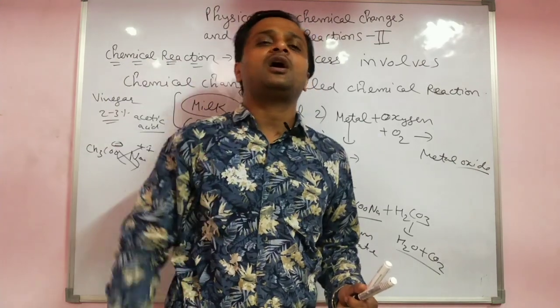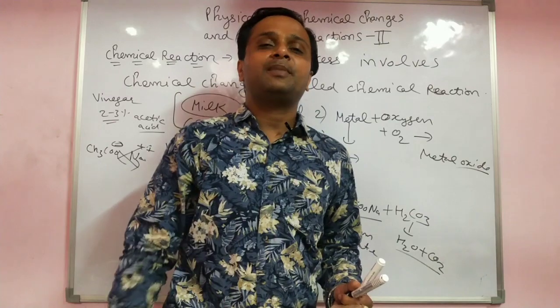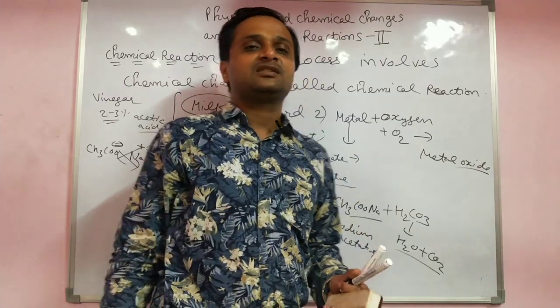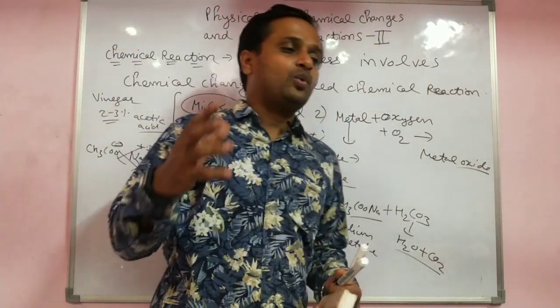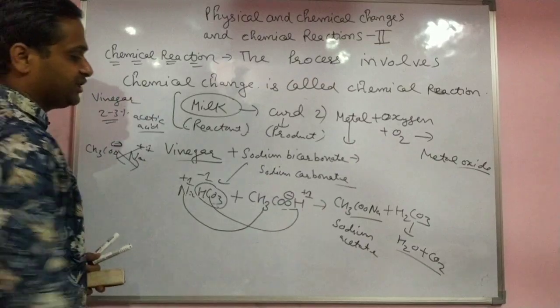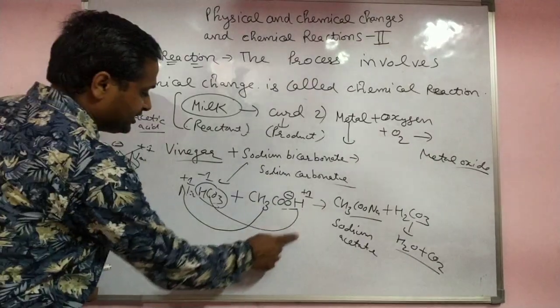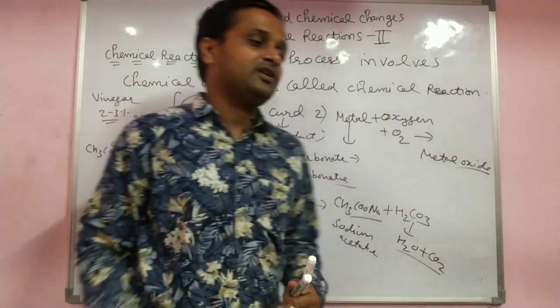The balloon starts filling with carbon dioxide. Very interesting example and very interesting experiment. This side is the reactant and this side is the product, very easily.